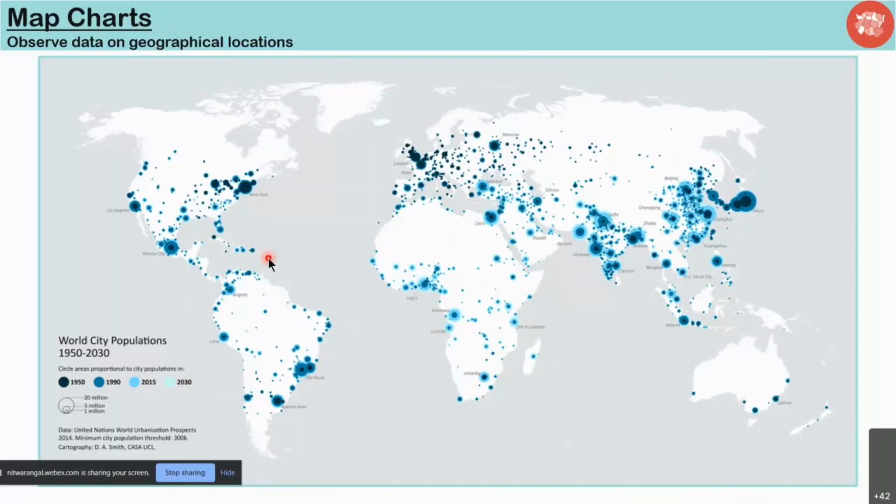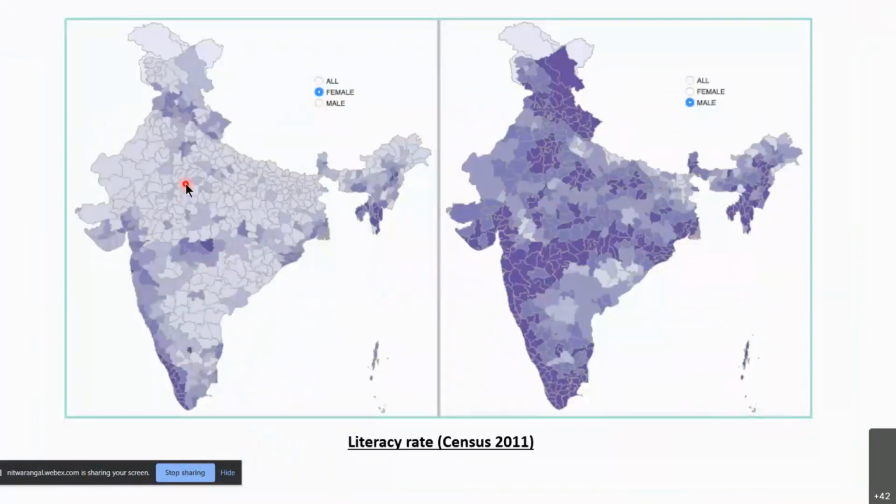So the female literacy rate, as we all know, is old data, so please be aware of that. It is very low, and you can see the exception being Kerala and the northeastern states. And you can drill down into why these states have performed better when it comes to the female population, and why the other states haven't. Similarly, you can switch back to the male population, and you can see Maharashtra, the northern states, again Kerala and the southern states seem to be doing well.